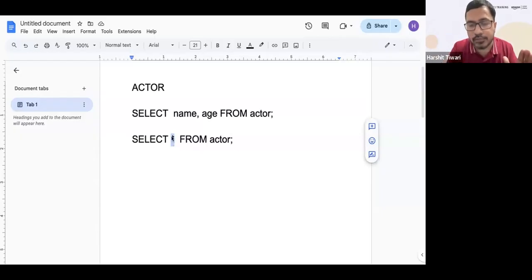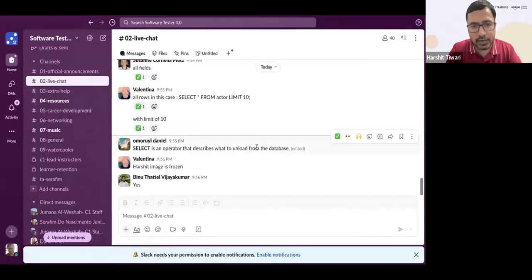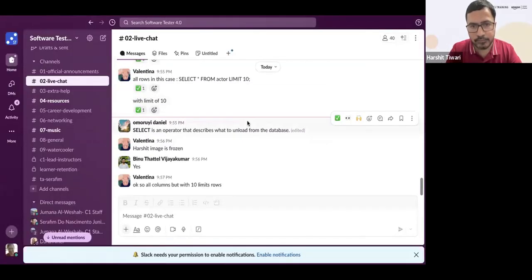This is only working on the columns. And then I say from the table. From which table? From the actor table. So I say select star from actor. Is that clear? Absolutely clear. Select is working on what?